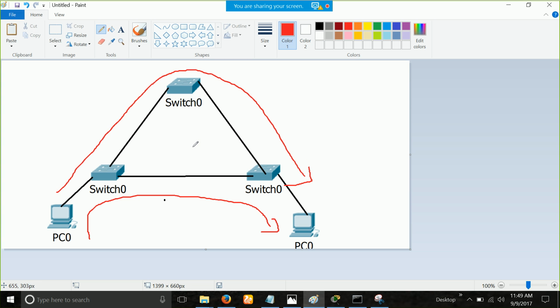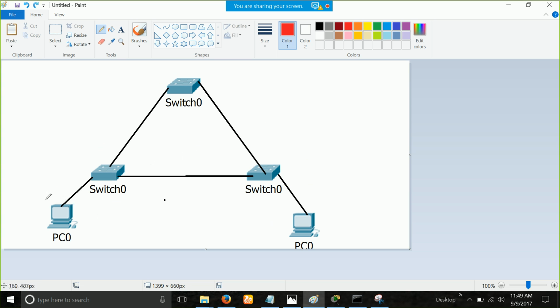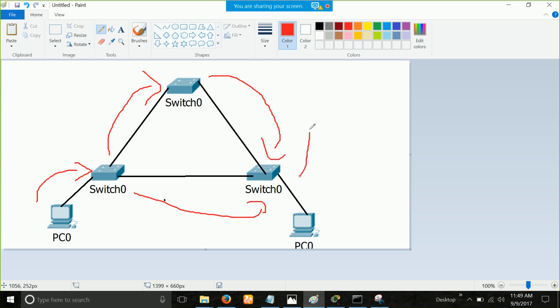That's why there is going to be a loop. And if you want to see, I'll just show you right here. It will send a broadcast, and that broadcast can be any broadcast, any packet. It will send here, it will forward it here, and it will also forward here. Now when it is being forwarded here, this switch will send it here, and again it will keep on repeating the cycle.